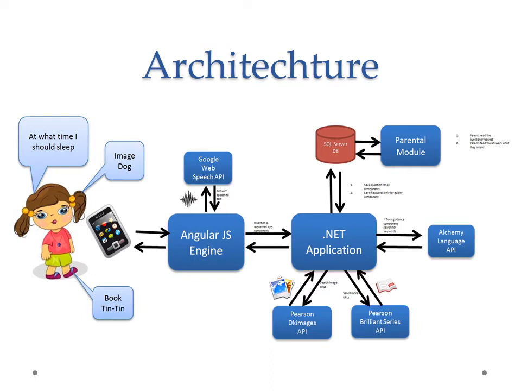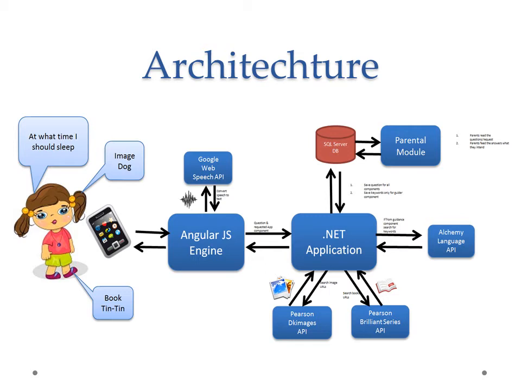The architecture is like this. The child can ask a question, or ask for an image, or ask for a book reference. All these requests go to the AngularJS engine, and through that we reach the Google Web Speech API, which converts voice into text. Then the converted text is transferred to the .NET application, which determines the request type: image tag, book tag, or a guidance request or question.